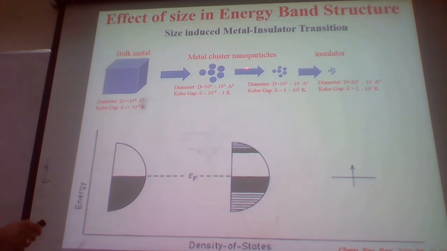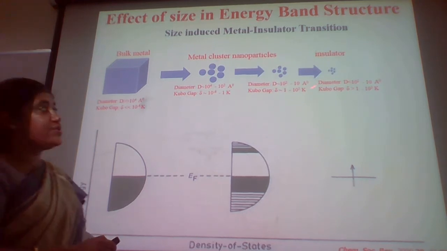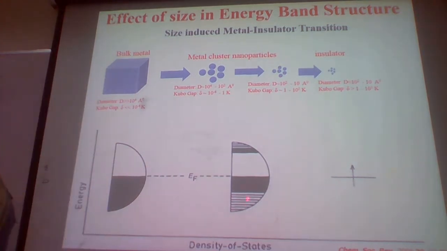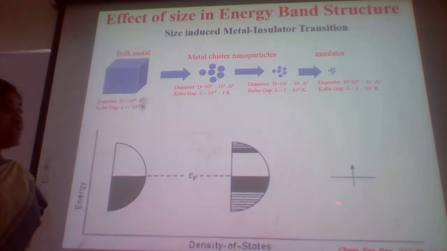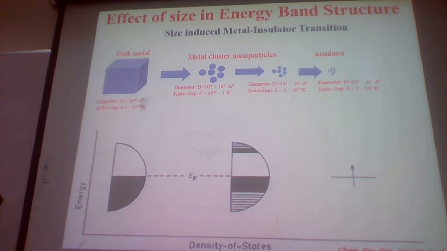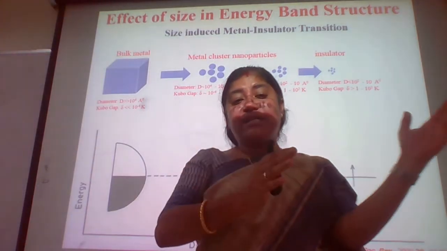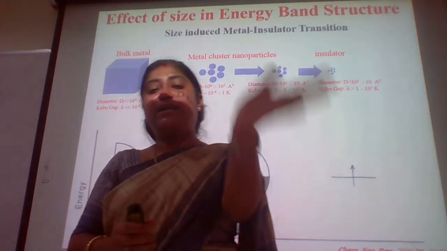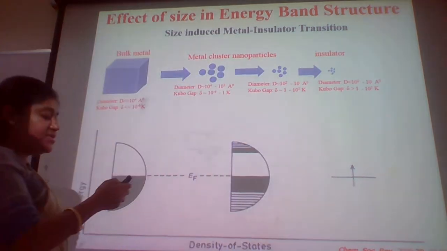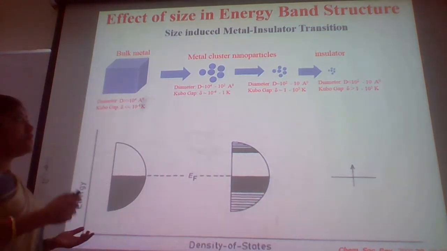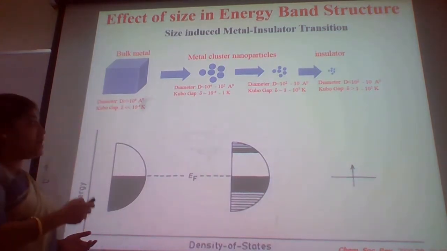But as we go from a bulk material to nanoparticles, nanomaterials, you see that this gap comes into the picture, and you can see this energy increases, and so here this goes to infinite. So when the energy band gap opens up, we see that the metal gets transferred to semiconductor and then to insulators. So the gap increases, and the material goes from highly conducting to insulating.